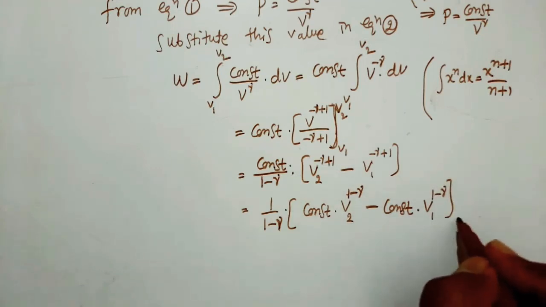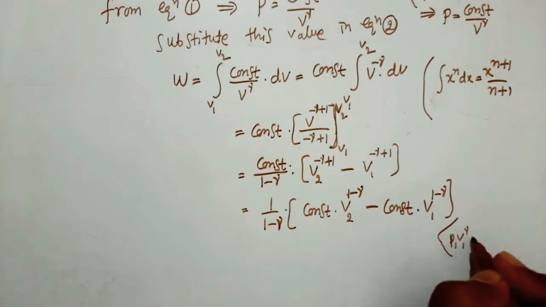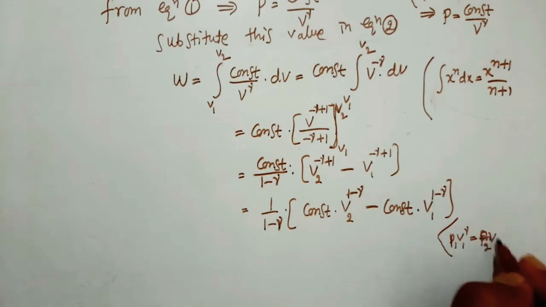But we know P1 V1 to the power of gamma is equal to P2 V2 to the power of gamma is equal to constant.